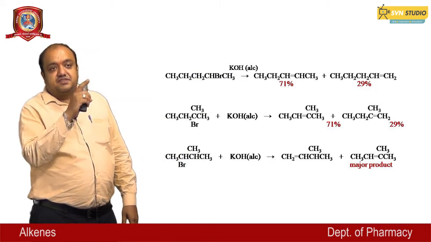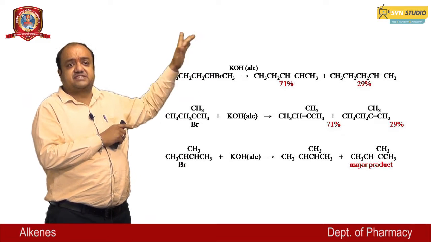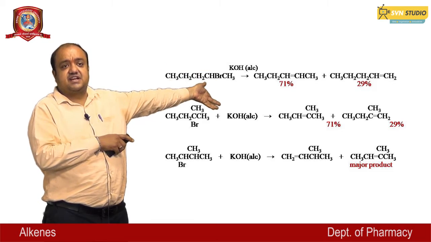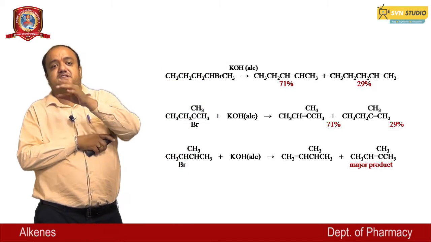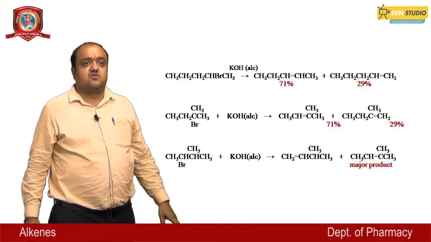In the last one, these reactions are also represented in their mixture form, like 71% and 29%, and the major product of this reaction is found.